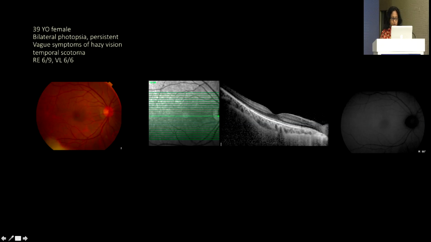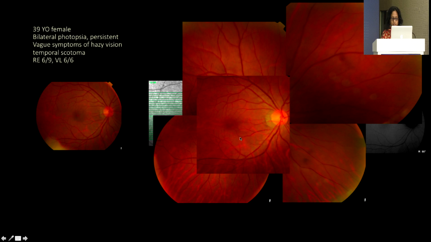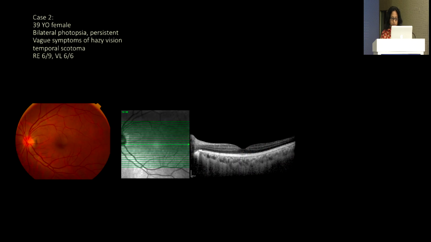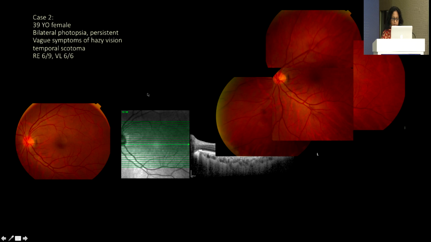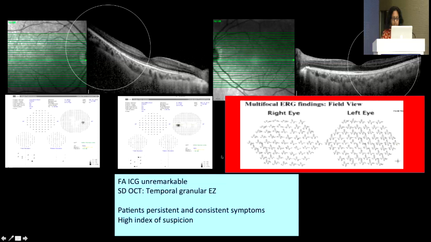Now, this patient also has very good vision, but persistently complains of seeing photopsias and visual loss in the temporal fields. Now, if you look at her, you really can't tell very much on the color picture, and OCT at a cursory glance will not tell you anything unless you critique it a little bit. This is her fundus photograph, and this is her left eye with a similar kind of picture. So, what is it that actually is wrong with this patient?